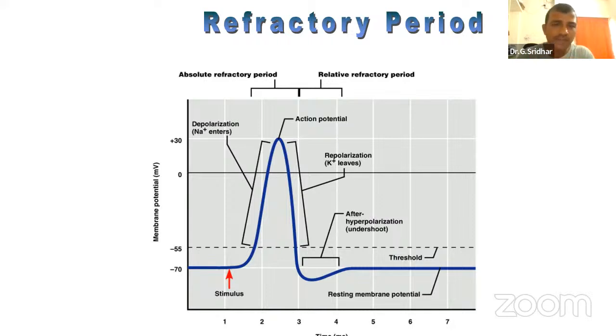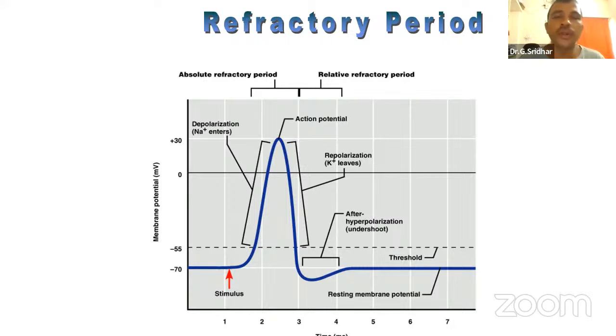There is no chance of leakage of the sodium. But potassium channels are leaky in nature. In the resting stage also, a small number of potassium channels leak from the cell. That is one of the main reasons for the negative charge when a cell is in the resting stage.